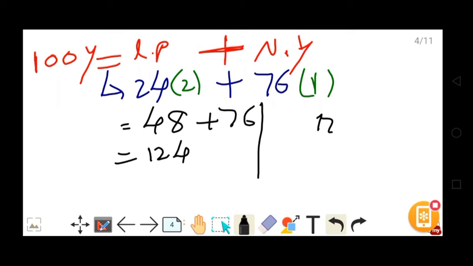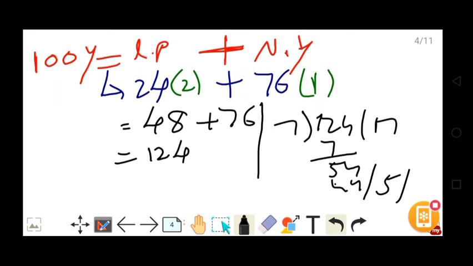Now divide the odd days by 7. 7 ones are 7, 7 twos are 14... 7 seventeens are 119, so the remainder will be 5.